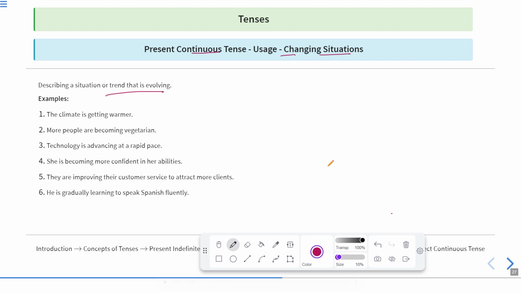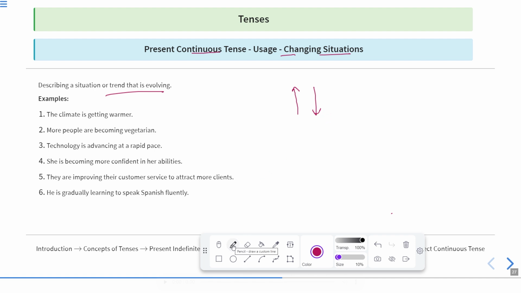She is becoming more confident in her abilities as she's performing every day. So she is becoming more confident in her abilities day by day. They are improving their customer service to attract more clients. He is gradually learning to speak Spanish fluently. So this is something which is in progress continuously. If something is progressing or diminishing, they are just changing continuously. That is why they can be written in present continuous tense.